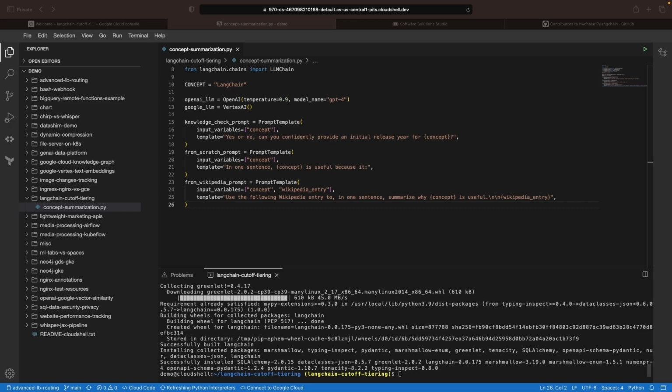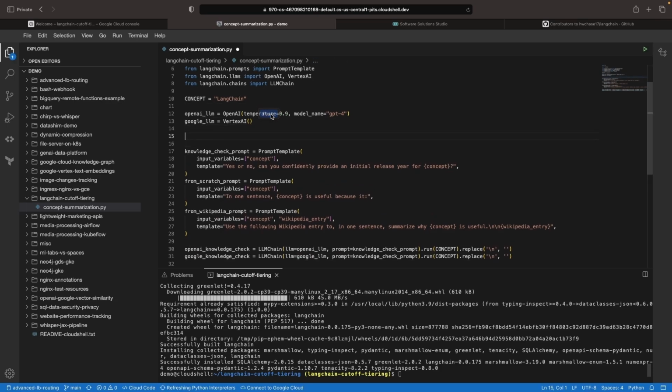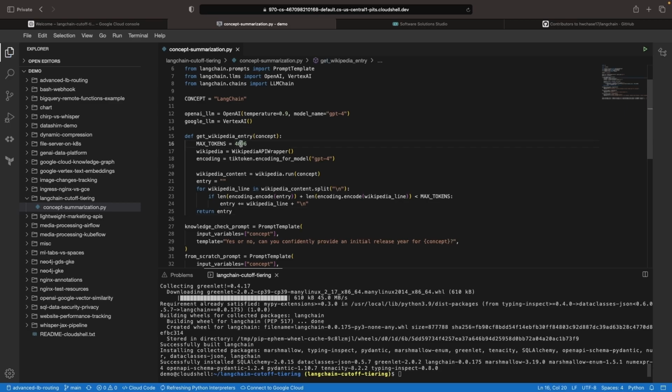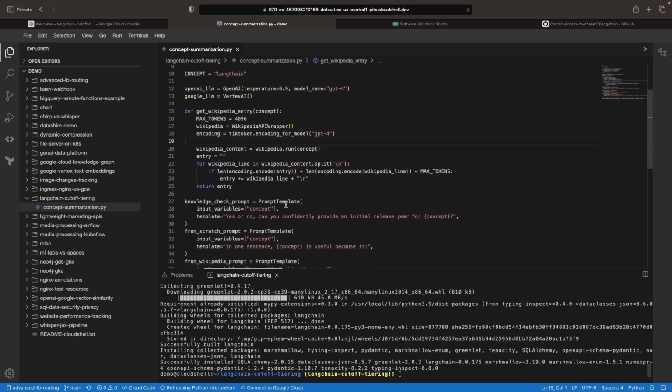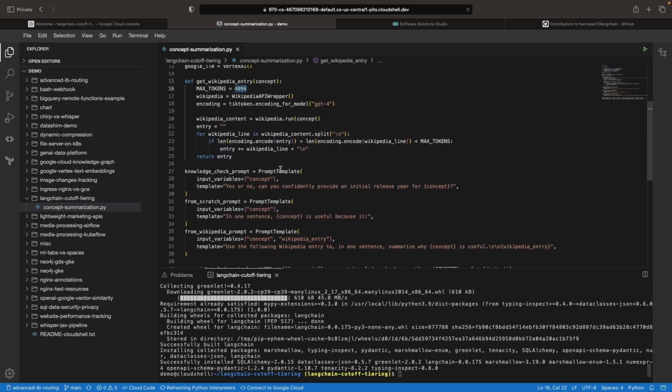Next, let's define the knowledge checks that we're going to use to discern what path we take in our analysis, and we'll do that for both OpenAI and the Google Palm model. We'll also write a little helper function for getting Wikipedia data, and importantly, we want to make sure the data we gather is within a token limit. If we have a really long Wikipedia entry for some sort of concept, we want to make sure that we're staying within context windows when we pass this context into our large language model of choice. So all this helper function is doing is collecting the data from the Wikipedia API wrapper until an additional line would exceed the token limit.